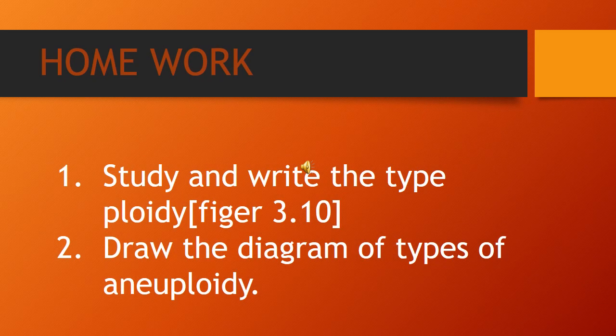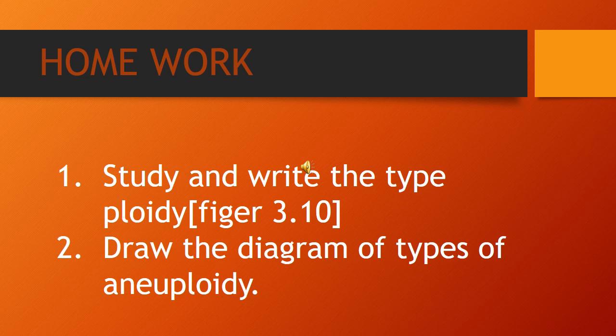From the first slide until now, we have discussed many things. Now let me recollect. First, mutation, then mutagenic agents: the factors which cause genetic mutation are called mutagenic agents or mutagens. Second, polyploidy is a chromosomal mutation in the number of chromosomes, with different kinds of polyploidy.